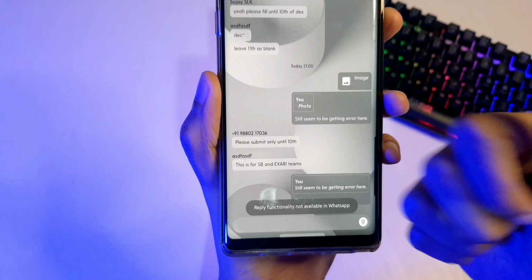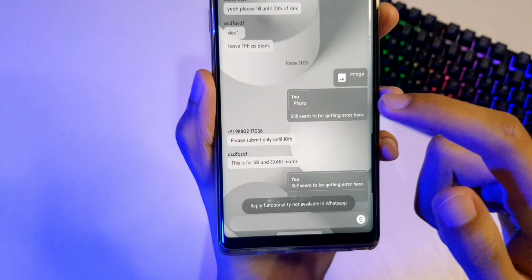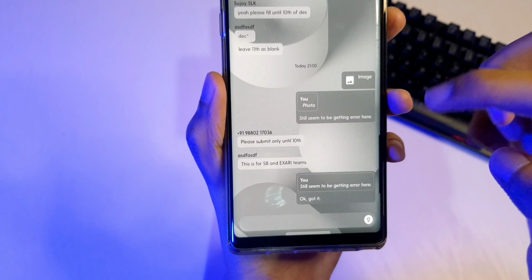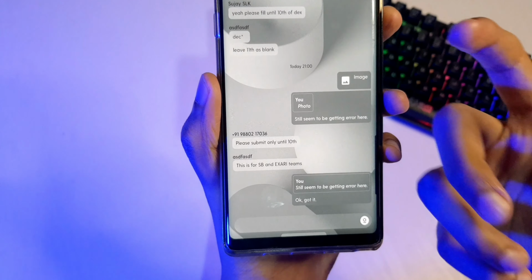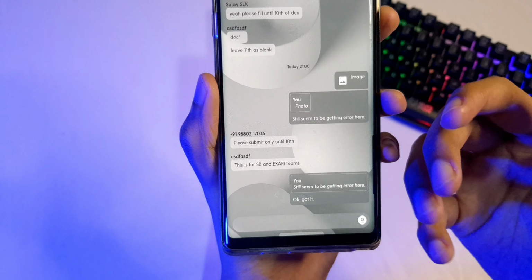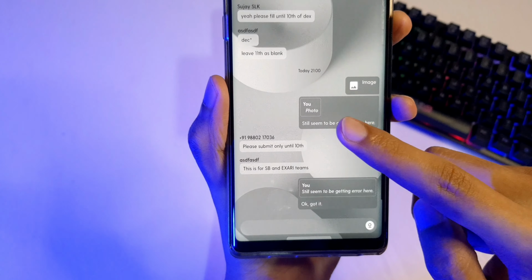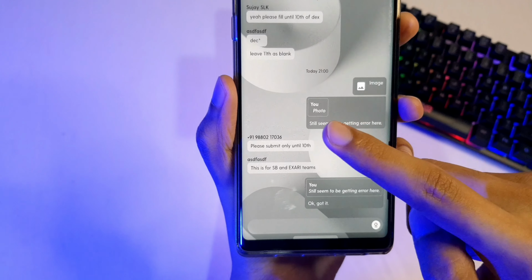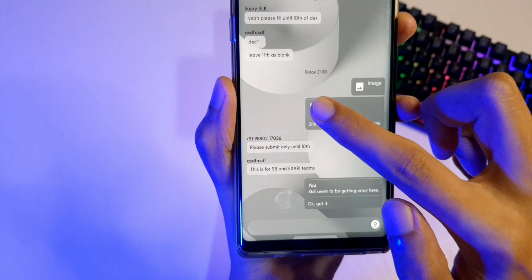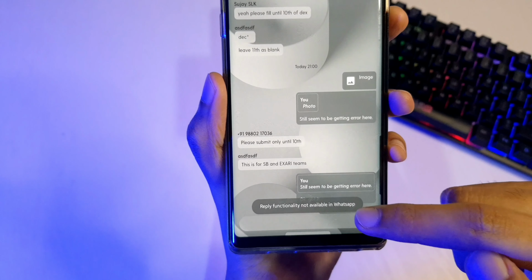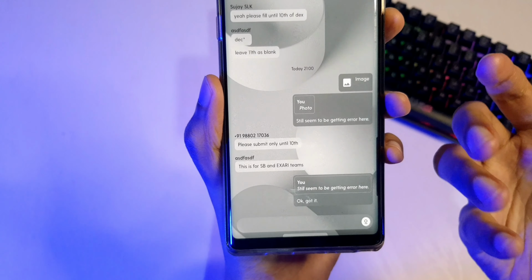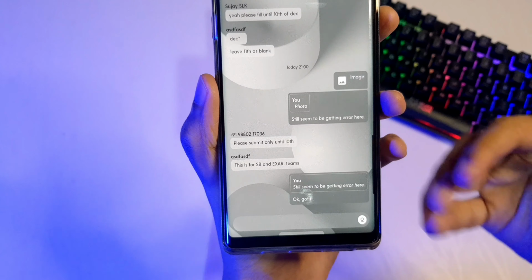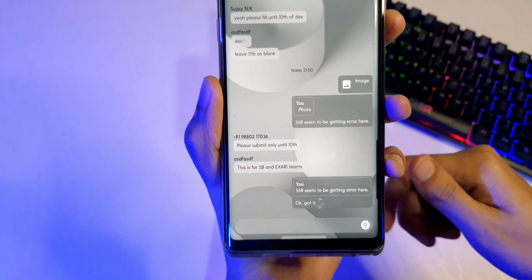One weird thing I observed is that you can send images, but you can't seem to open them here. You have to open WhatsApp in order to send it. And even the replies, like when you swipe from left to right to reply to someone's particular message, you can't do that here. But it does recognize that you have replied to something, but you can't open it here, and it says something like reply functionality not available. I guess it's still being built, or it has to come with the version 4.1 update.